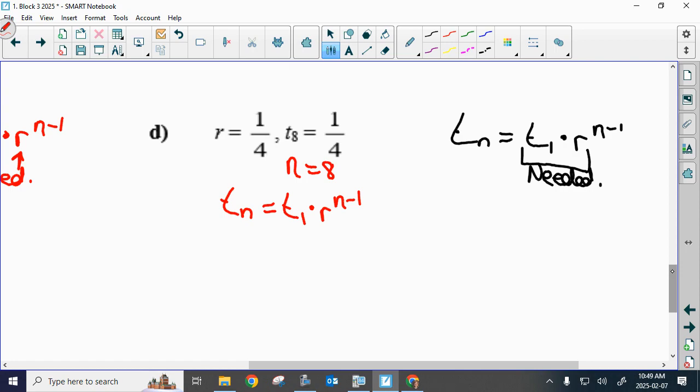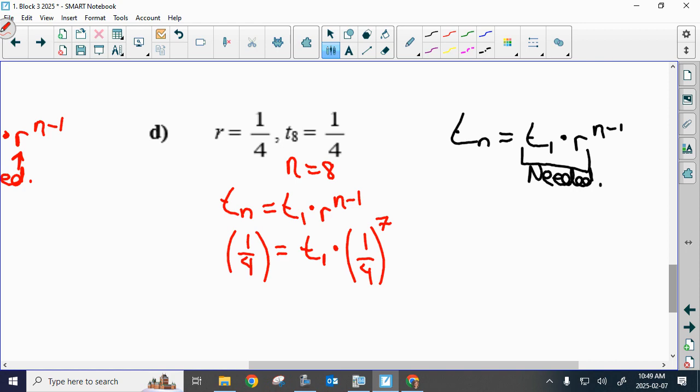Plug everything in and let's see what we can figure out here. My T8 was 1/4. I don't know my T1. I do have the common ratio of 1/4. Now, would it blow your minds if I put a 7 here instead of writing 8 minus 1? Like instead of writing the numbers 8 minus 1, does 7 blow your mind? No. Okay.